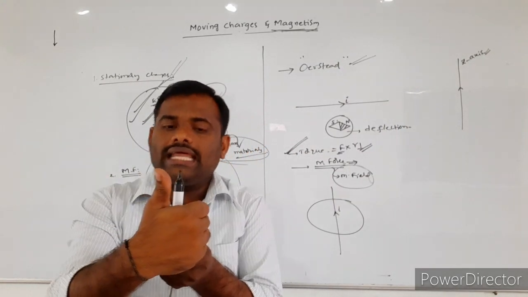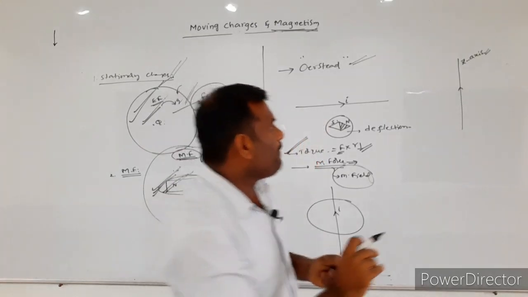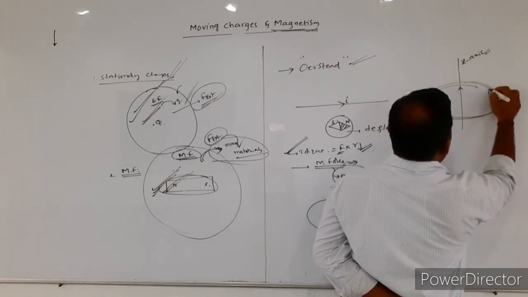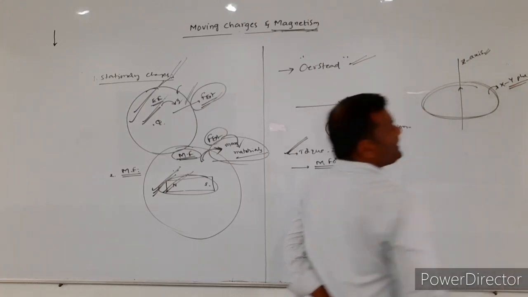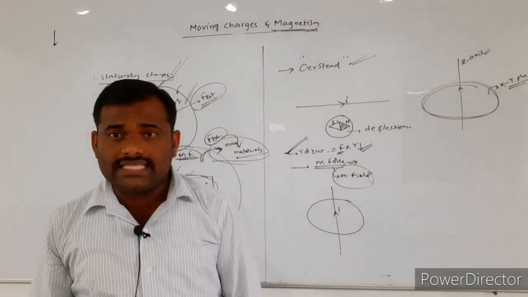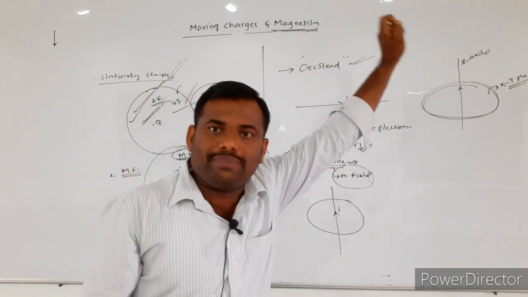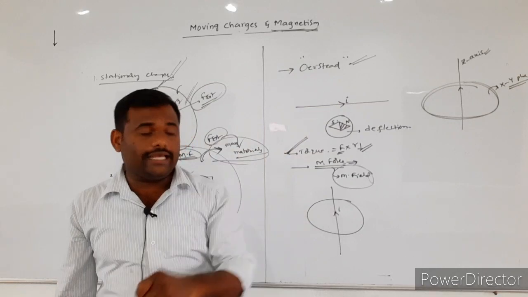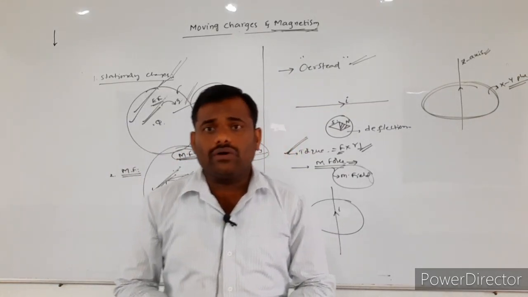Around the wire, the magnetic field will be produced in a plane which is perpendicular to the plane in which the conductor was placed.